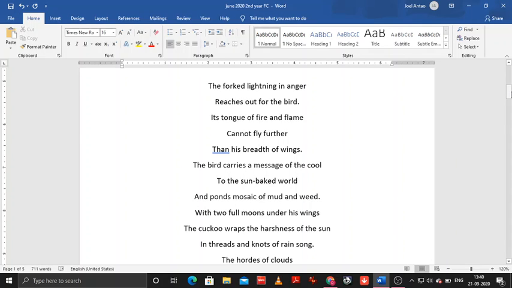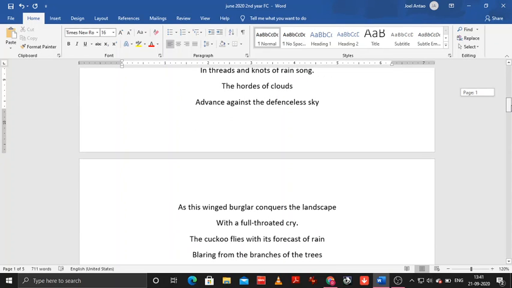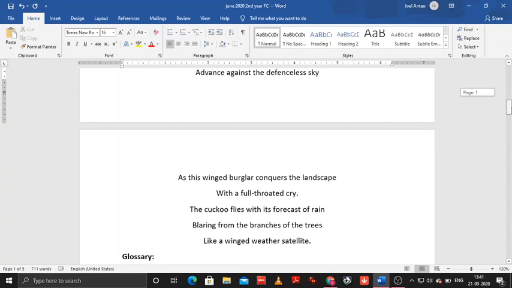With 2 full moons under his wings, the cuckoo wraps the harshness of the sun in threads and knots of rain song. The hordes of clouds advance against the defenseless sky, as this winged burglar conquers the landscape with a full-throated cry. The cuckoo flies with its forecast of rain, blaring from the branches of the trees like a winged weather satellite.